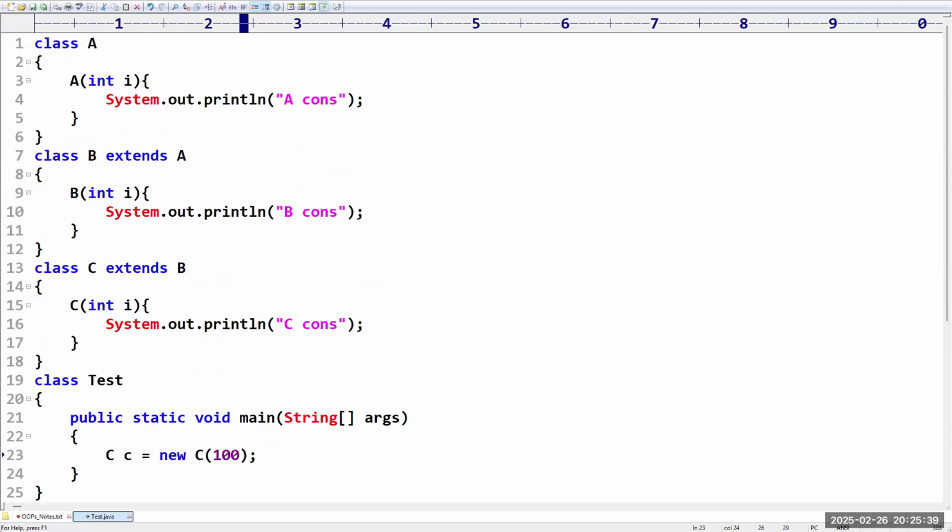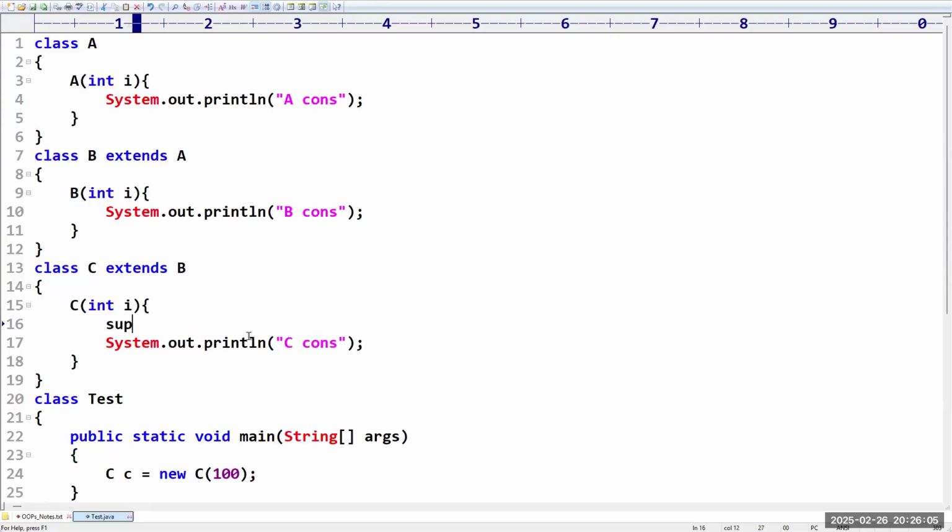Now what is the output? It's a compile time error, right? Why a compile time error, sir? Because the B class doesn't have a default constructor, right? So in the C class we have to call the B class constructor. Yes. Whenever you are writing this line, first the control will go here. And inside this, what is the virtual statement that we have? Super. Is there any argument here? No. That means this line is created by default.